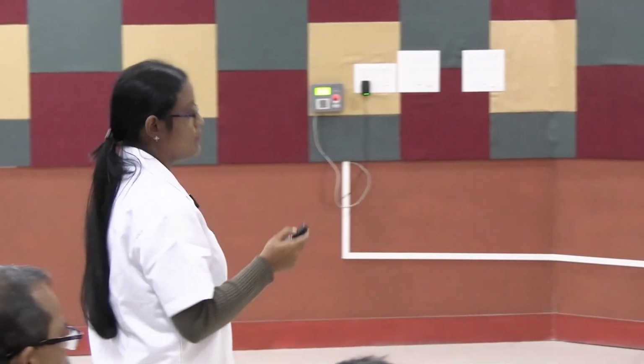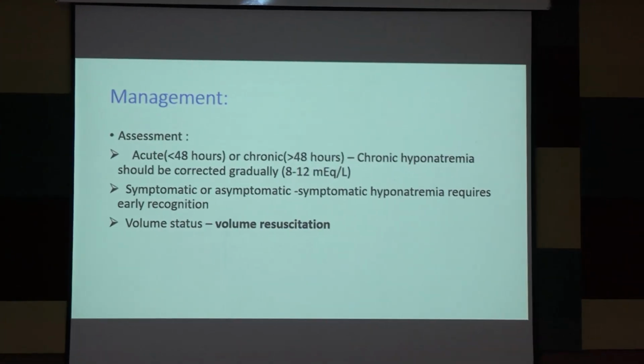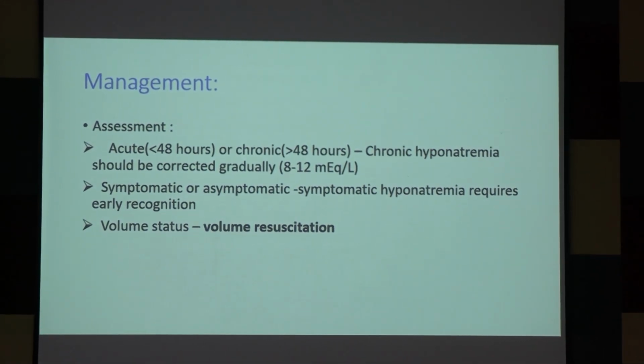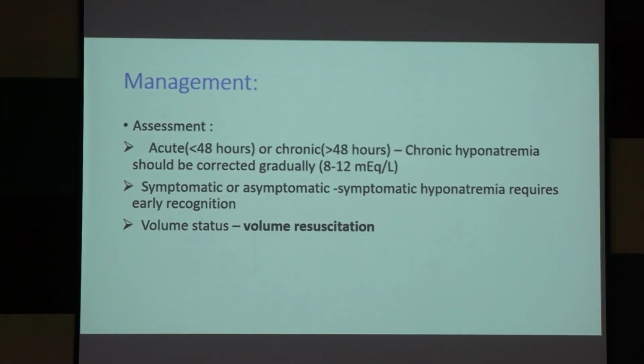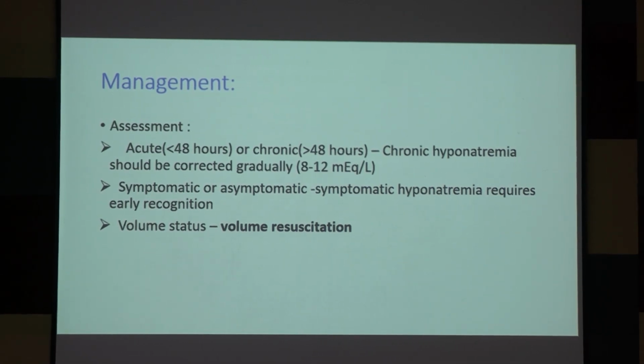Okay. And one important point is the volume status. Whenever we discussed the causes, there was one point, hypovolemic hyponatremia. Whenever there is hypovolemia, you have to correct the volume status first, before correcting the sodium deficit. That I have taught in the last class also. Whenever you treat hypovolemia and shock, the treatment of shock is with a normal saline bolus. Okay, just that point.